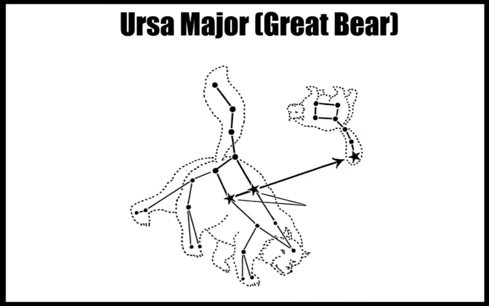In this particular Ursa Major, there is a structure which is known as the Big Dipper. Why is it called Big Dipper? Because it looks like a spoon. It has 7 stars. These are 7 prominent stars which are a part of Ursa Major: 1, 2, 3, 4, 5, 6, 7. So 4 and 3, 7. These 7 stars are known as the Big Dipper, and it is a part of this Great Bear or Ursa Major.